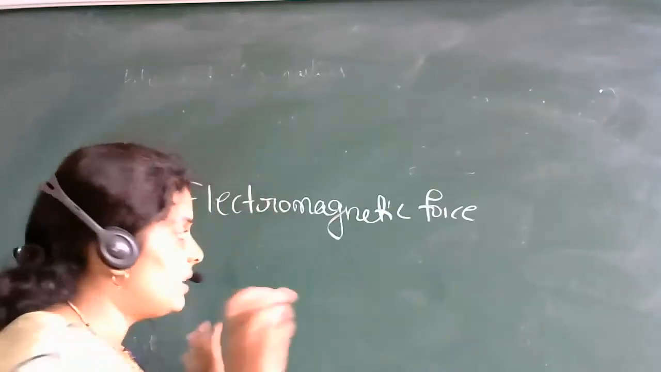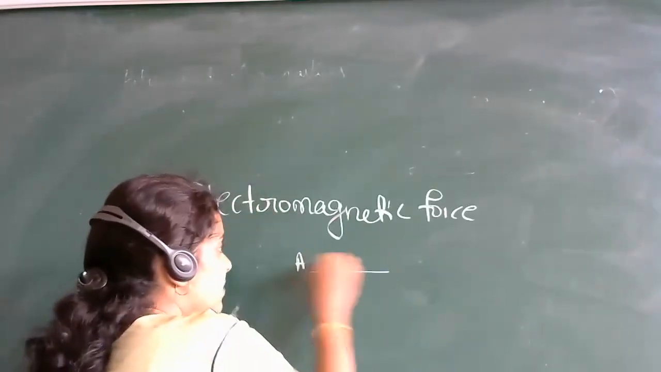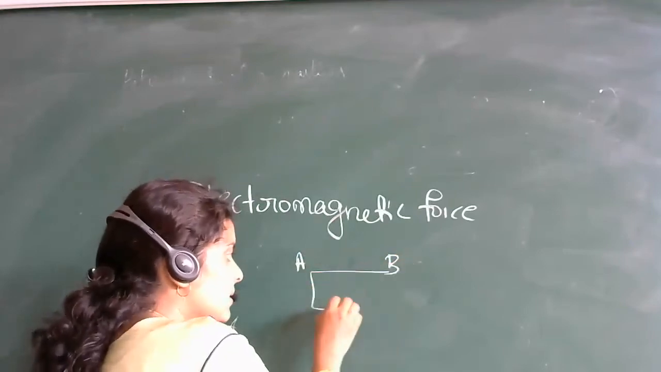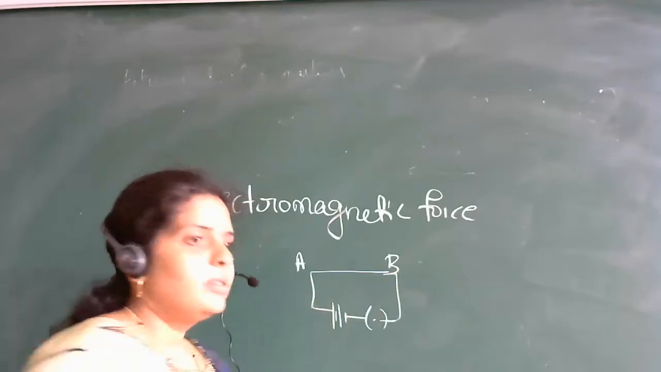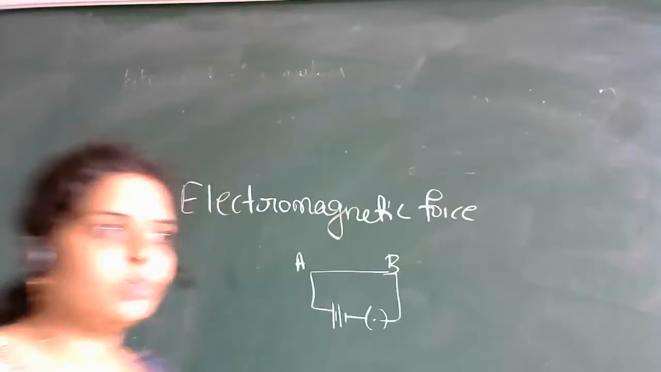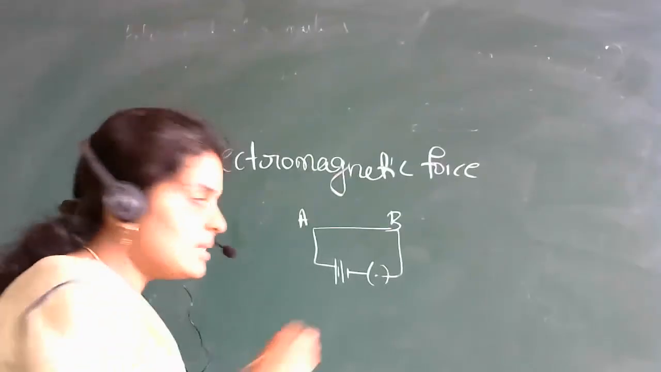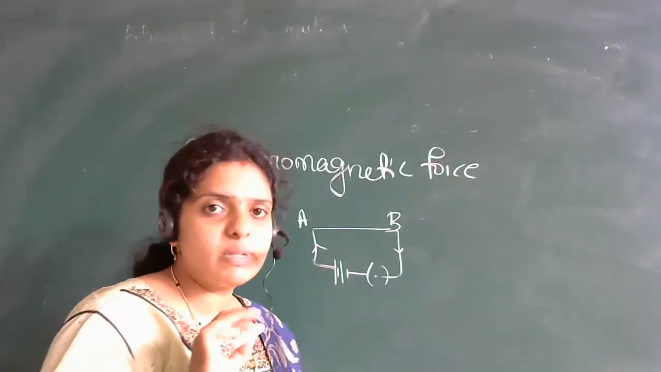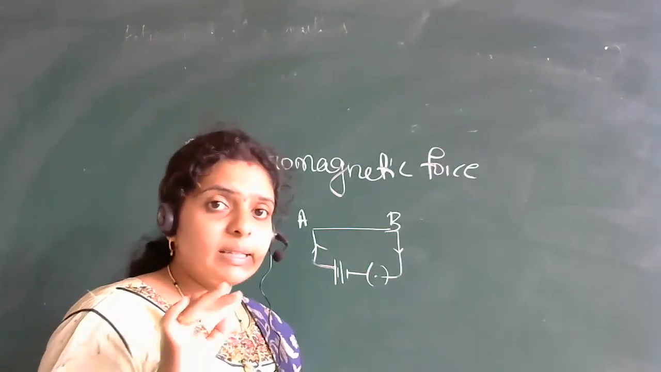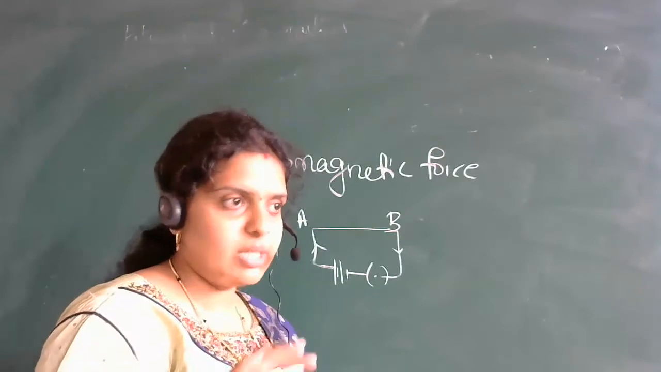We have taken one small simple circuit example also. Suppose AB is a wire. This is connected to a battery and here we have a plug key. So when current is passed through this circuit, what happens? The electric current is flowing in this. So that is nothing but the electric field is produced.